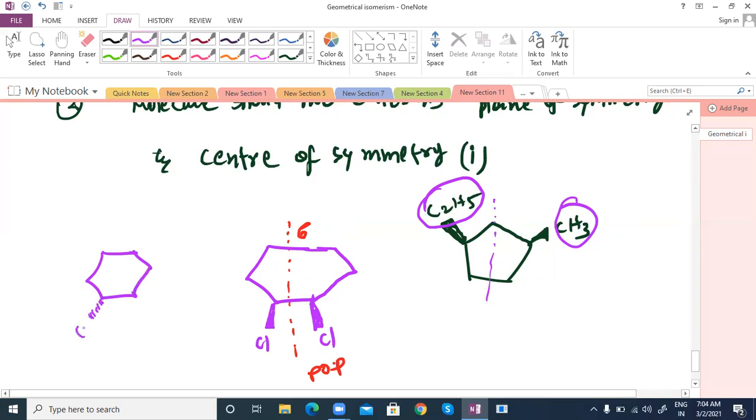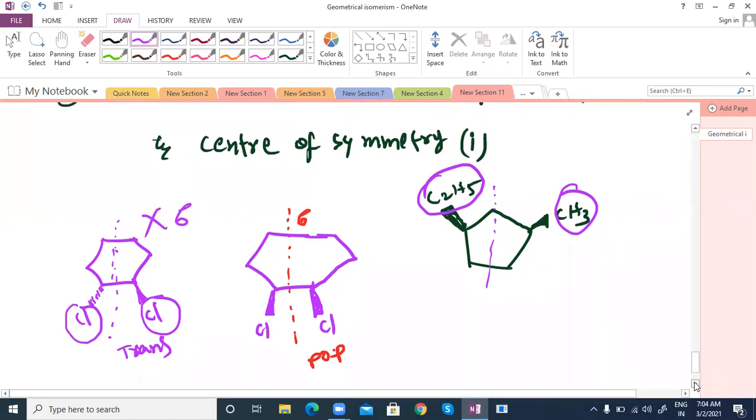This is Cl. This is trans. What about this? This also doesn't have a plane of symmetry. If you cut this one in the upward direction and the other in the downward direction, you won't get exactly the same mirror images. If you cut, you should get mirror images; then only it has a plane of symmetry. So no plane of symmetry, no sigma.